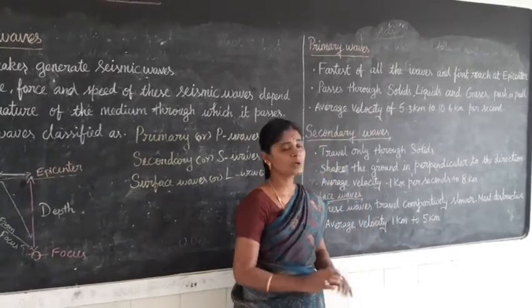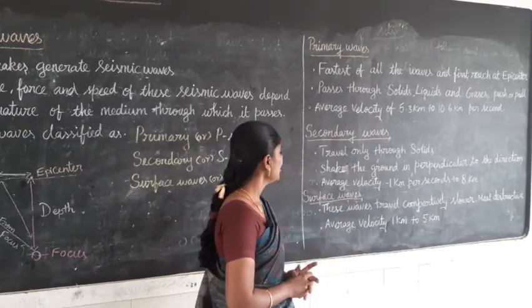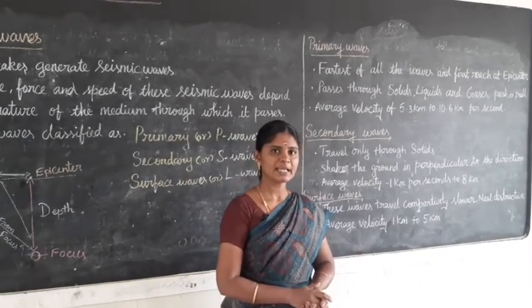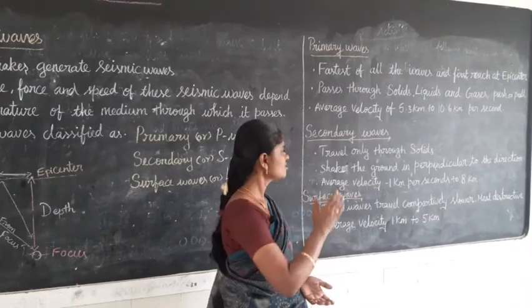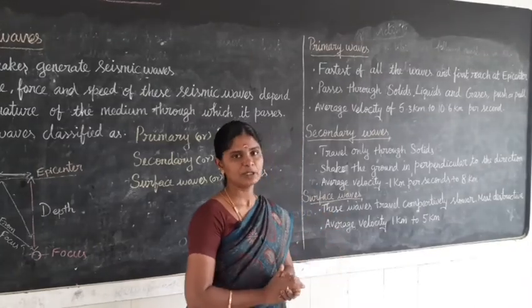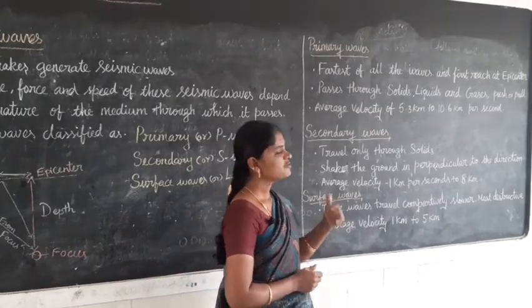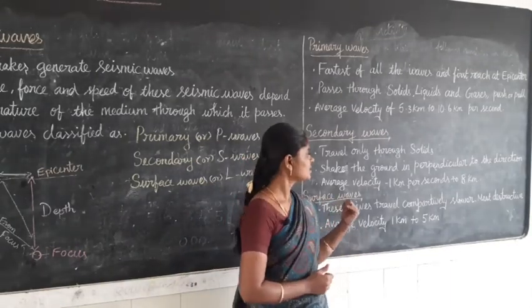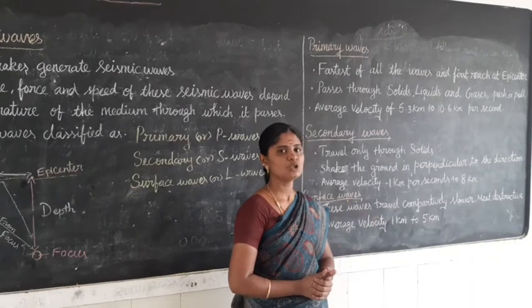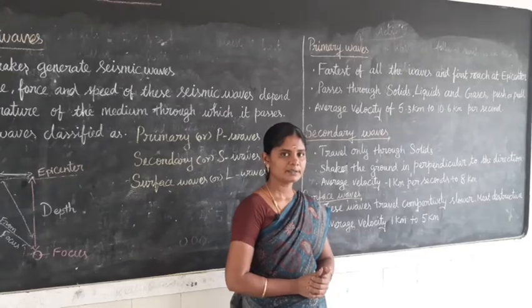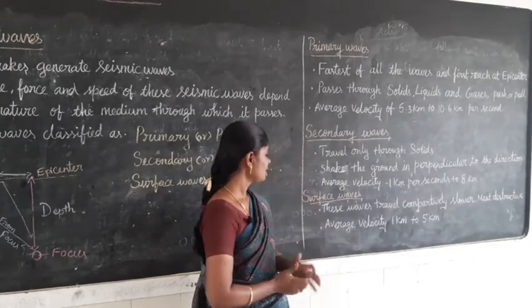Secondary waves travel only through solids, and they shake the ground perpendicular to the direction in which they travel. Perpendicular means at a right angle, pointing straight. The average velocity of secondary waves is 1 km per second to 8 km per second. Are you clear? Next we see the surface waves.